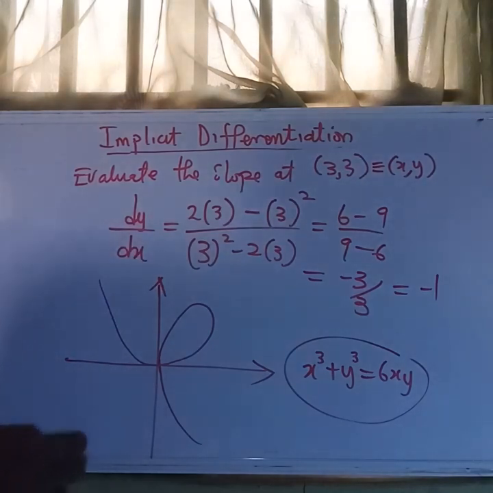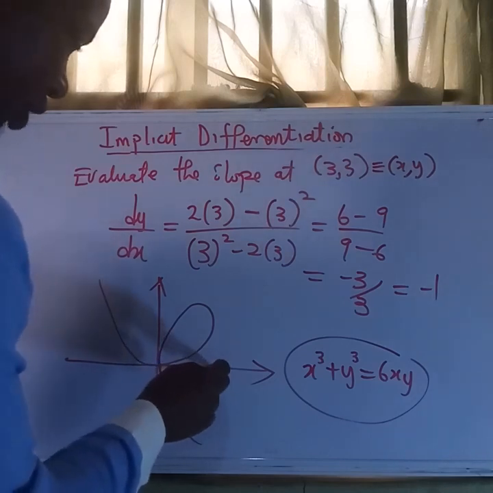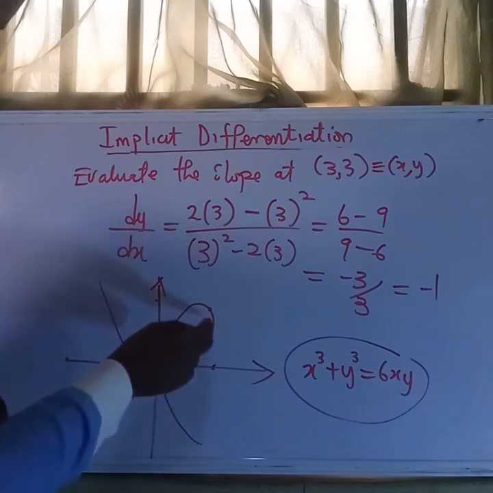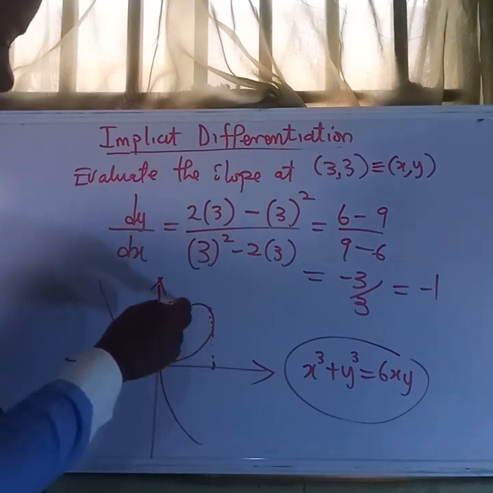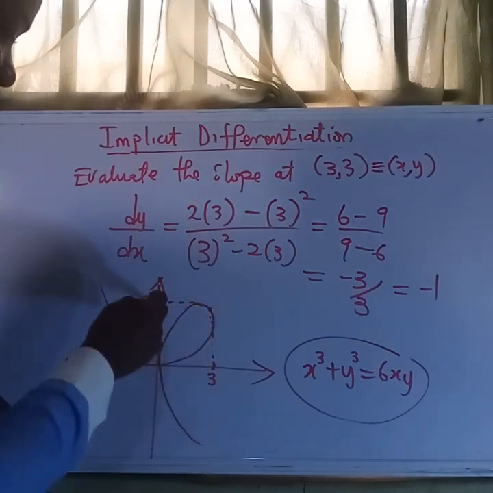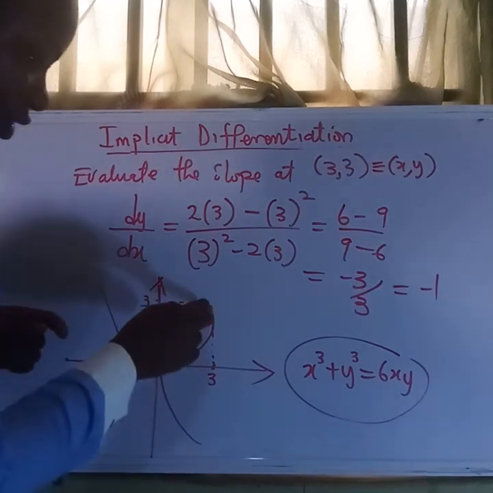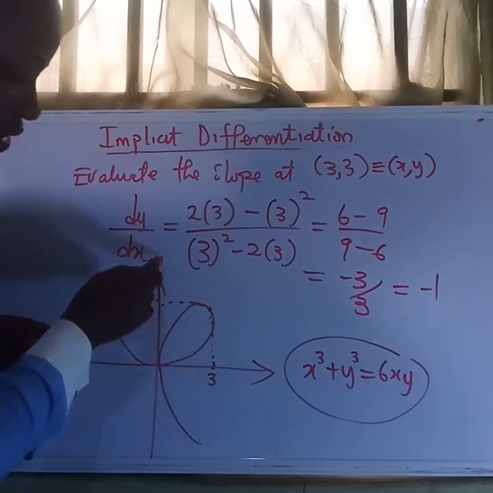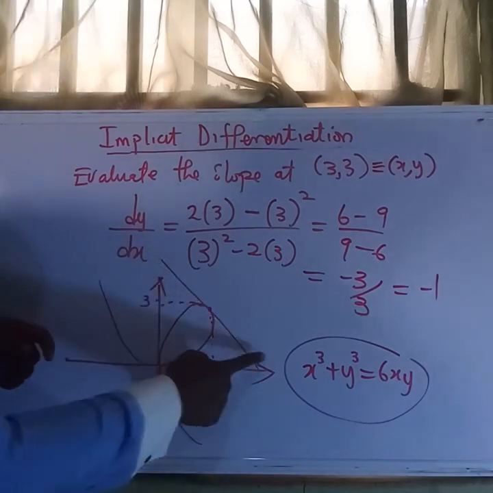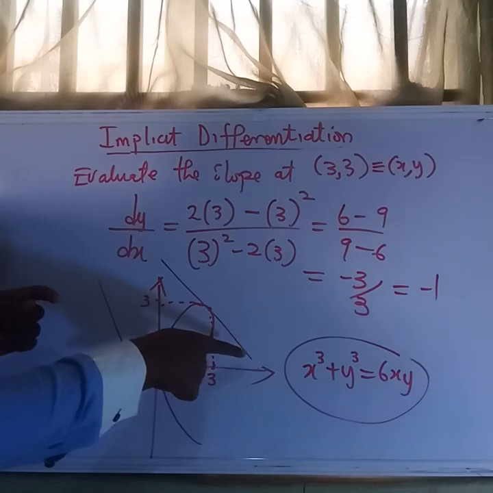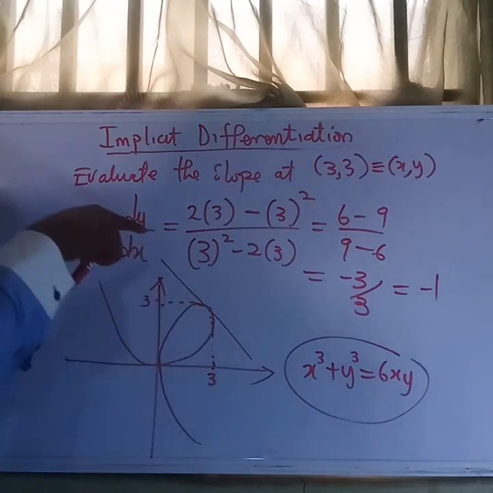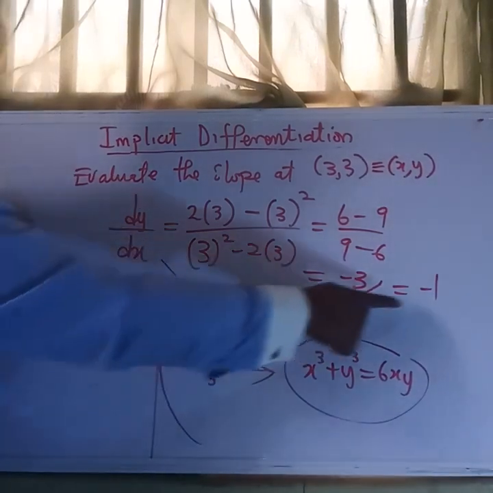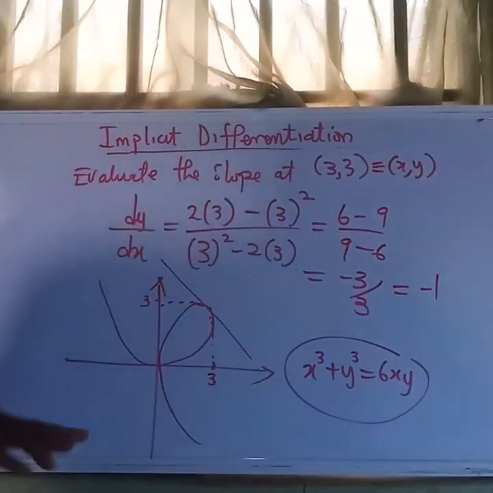So the point (3, 3) that we have here meets at the edge here. If you have a good graph, one can locate the point. This is 3, this is 3. So we are looking for the slope at this point. The line which passes through this point is a sloping line that goes this way. And of course, as you can see, this is a negative slope because it is descending. And as we have it here, it is negative 1. So that is it.